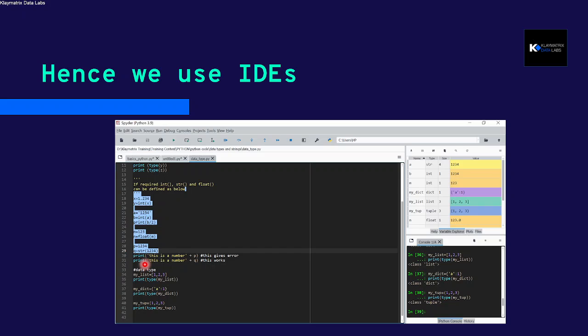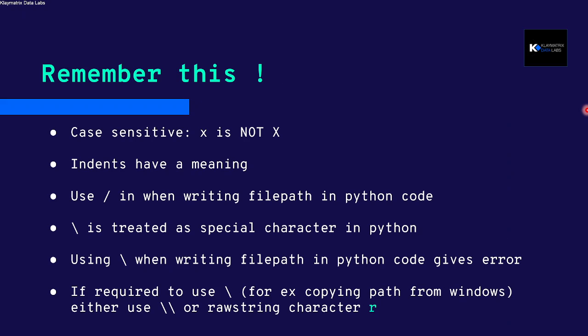It gives you different font colors and a good way to write the code, to see the output, and also to see a few more details like the variable explorer. Different IDEs have different features. It's more like a GUI, or graphical user interface, where you can click some icons and do some things. Hence we use IDEs to write Python programs in a very simple way.